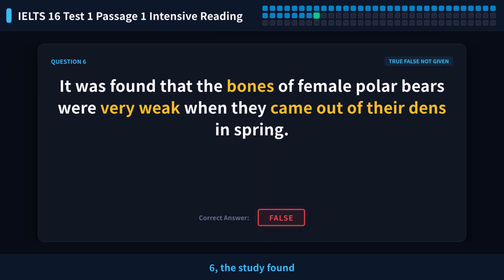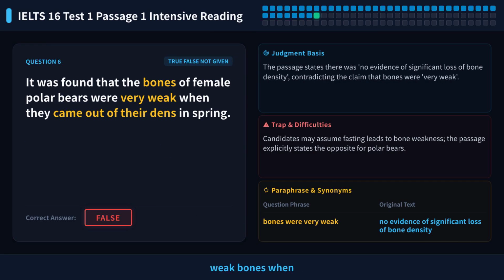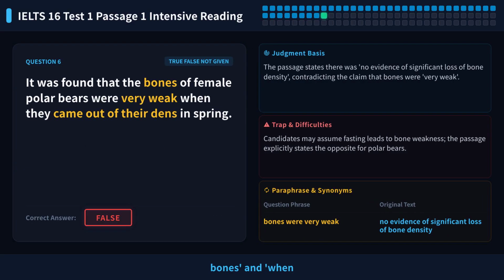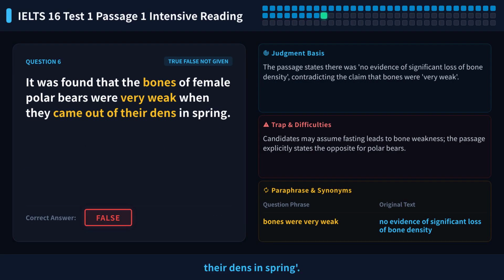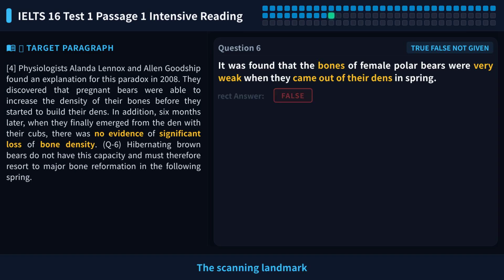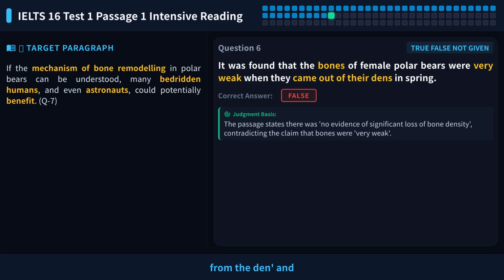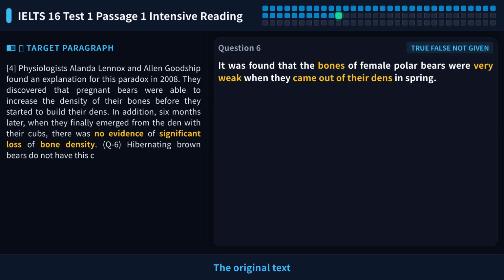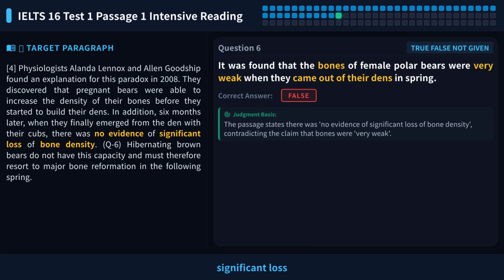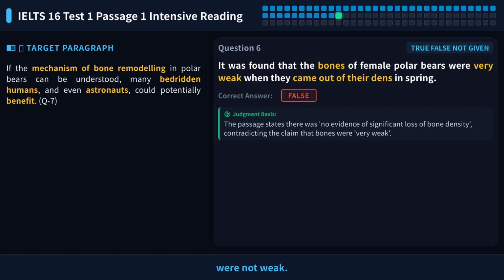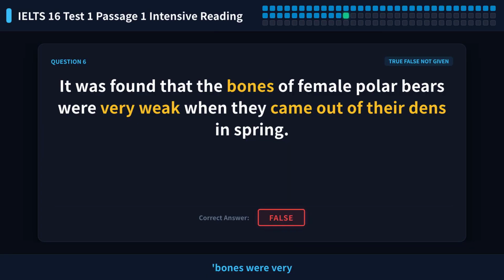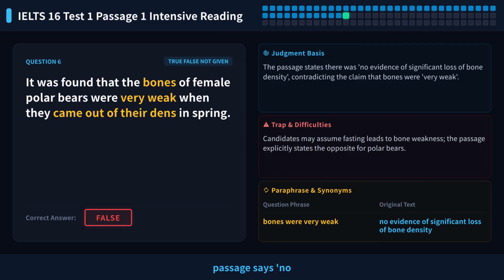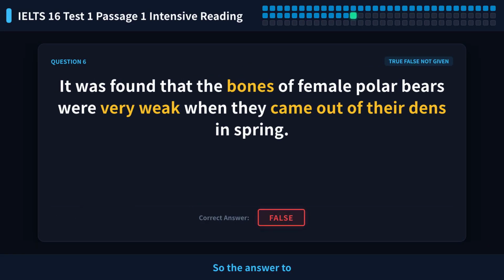Let's look at question 6. The study found that female polar bears had very weak bones when they came out of their dens in spring. The key clue words are very weak bones and when they came out of their dens in spring. Locate paragraph 4. The scanning landmark words are emerged from the den and bone density. The original text says there was no evidence of significant loss of bone density, meaning the bones were not weak. The question says bones were very weak, but the passage says no loss of bone density. These directly contradict each other. This is an antonym replacement. So the answer to question 6 is false.